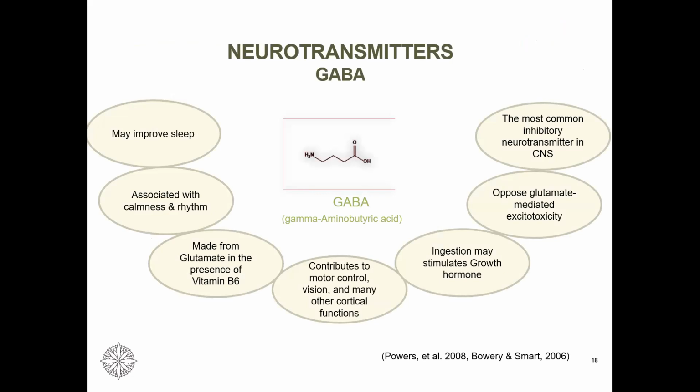Moving on to GABA, gamma aminobutyric acid. It is the inhibitory neurotransmitter associated with sleep.